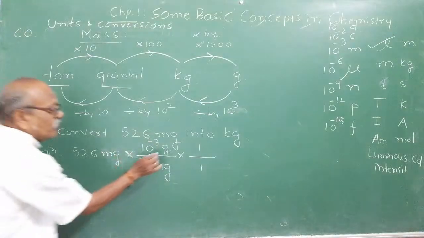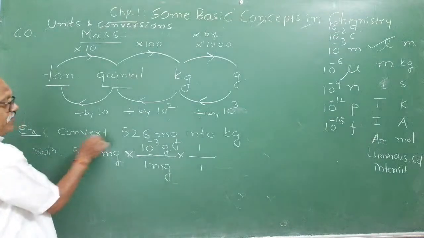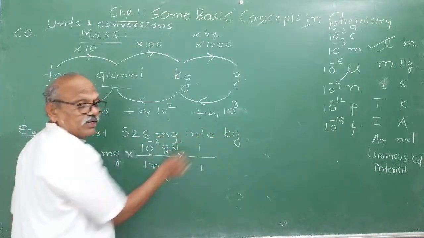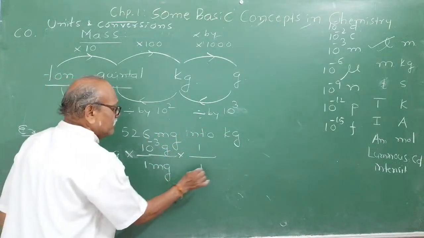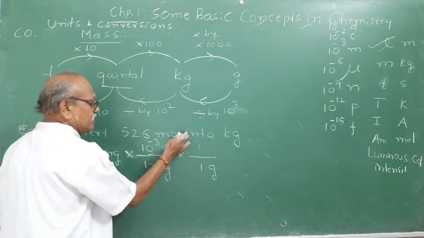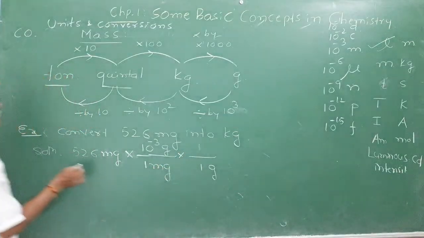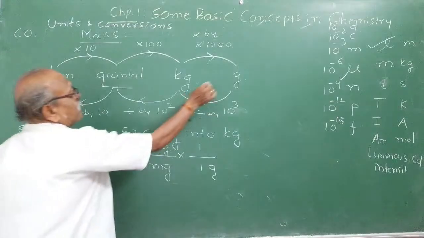So, this gram I want to convert into what? kg. What is your aim? Your aim is to convert milligram into kg. Now you write 1 gram in the denominator. 1 gram is equal to how many kg? Convert gram into kg.